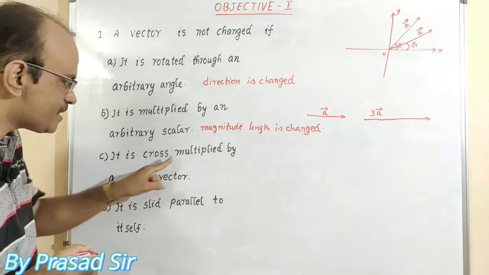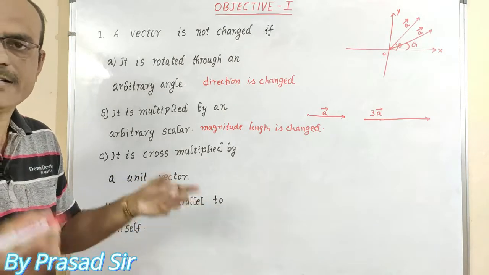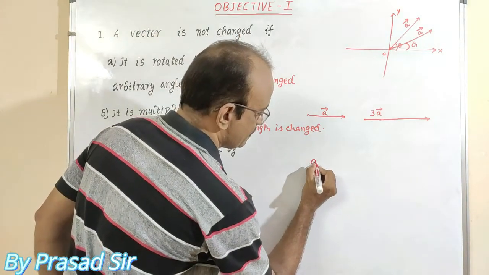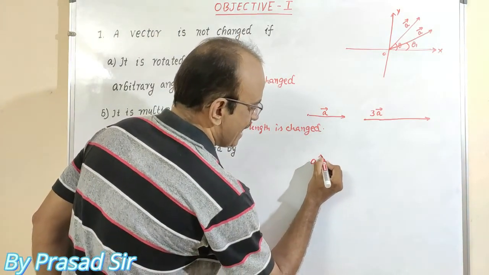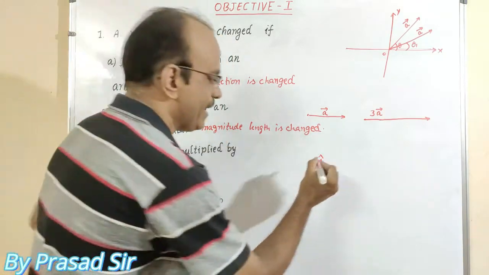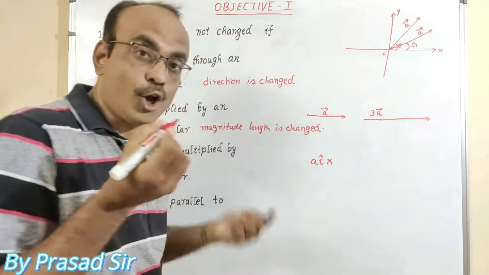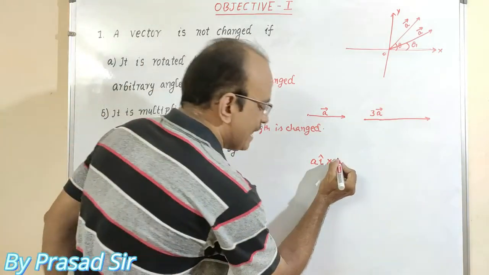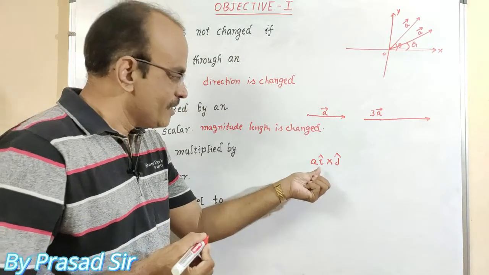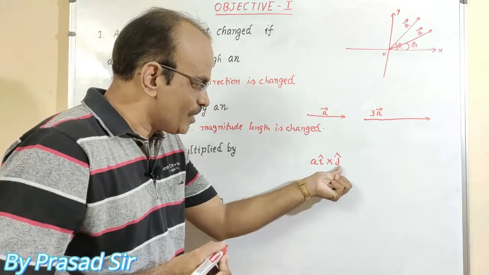Now see C. It is cross multiplied by a unit vector. Let us consider the vector. This is the vector A i cap. This is one vector. It is cross multiplied by another unit vector, that I will take j vector. So i cross j.